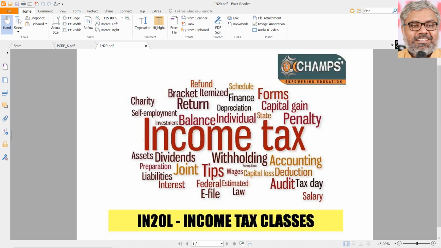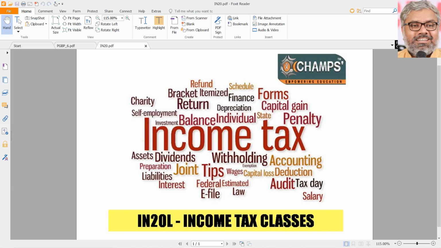We have to just understand the essence of them rather than naming them separately. The ultimate objective is always the same: whether a particular item of expenditure or a debit to P&L account is allowed as deduction or not. Yes or no. For that purpose, there were so many deductions provided specifically in sections 30 to 36, and 37 gave a general deduction of all the expenses which are genuinely incurred during the previous year and are revenue expenses, not personal expenses. Those are all eligible for deduction. Any type of expenditure is allowed as deduction under section 37.